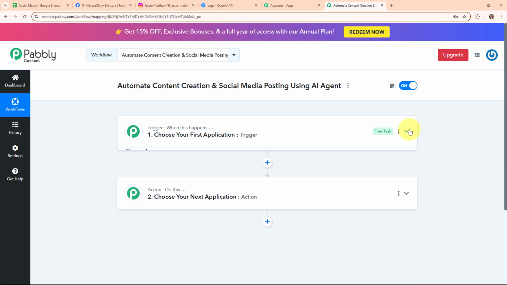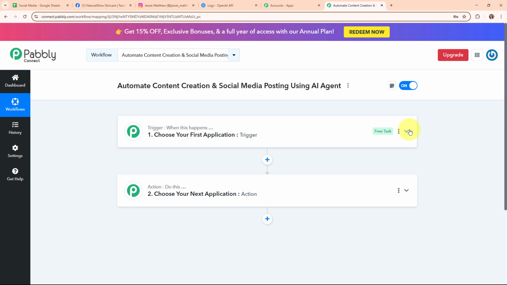Now here in this workflow window, you can see we have successfully created a workflow, and here on my screen, you can see the two most important principles of an automation process, that are trigger and action. Where trigger says when this happens and action says do this, that means action is a response towards a trigger. Your automation can have a single trigger but multiple action steps. Now let's begin our automation by simply setting up a trigger.